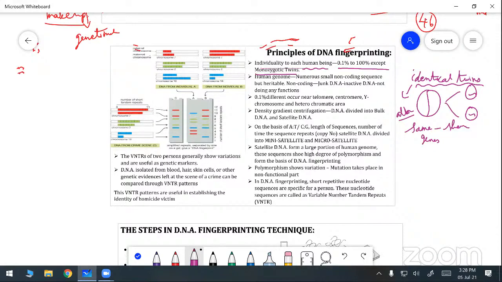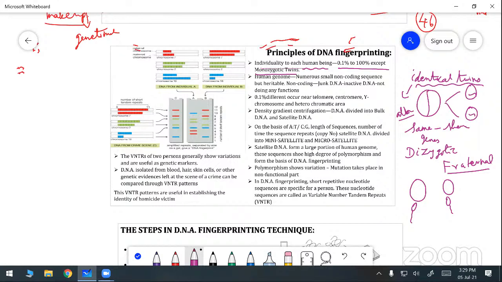The second type is known as dizygotic twins. Dizygotic twins are otherwise called fraternal twins. They are produced when two separate eggs are fertilized by two separate sperms.